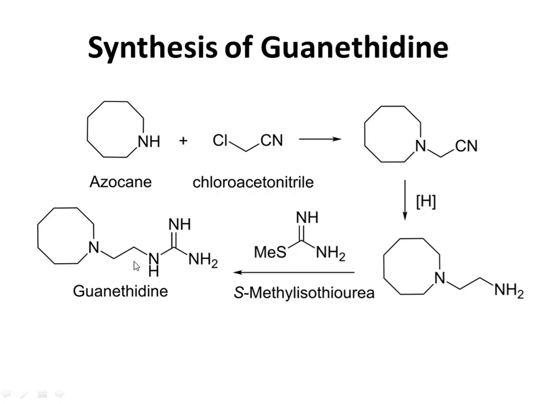We can easily remember this synthesis by checking this structure very carefully. This structure is fragmented into three major sections. One is this ring section that comes from azocane, the second section comes from chloroacetonitrile, and the third section comes from S-methyl isothiourea. By dividing the structure into three major sections, we can rewrite these steps.